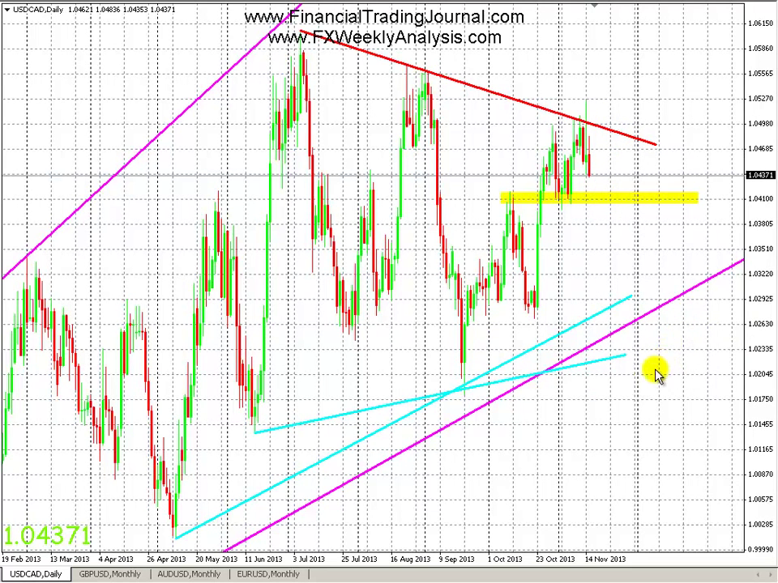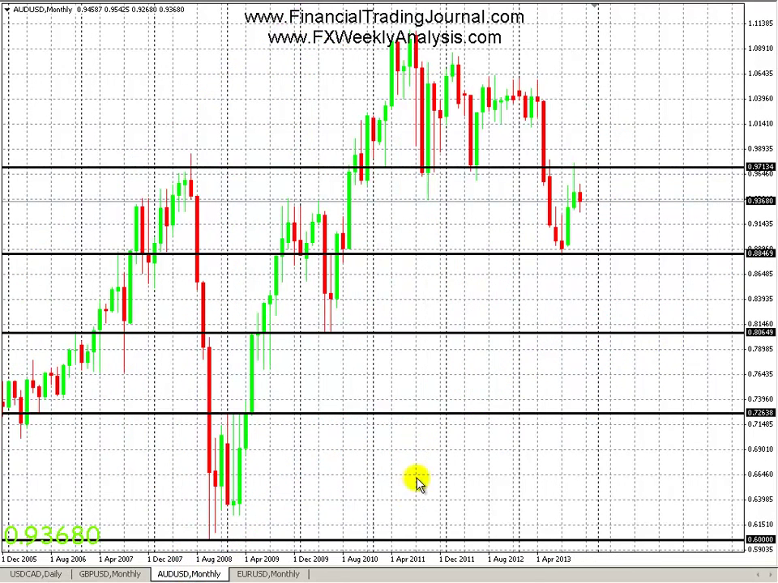So that's all I have for the dollar CAD. Up next we have Aussie dollar. Aussie dollar monthly chart, I don't really have much to say. You'll notice I removed the fib line. That's kind of no longer in effect.